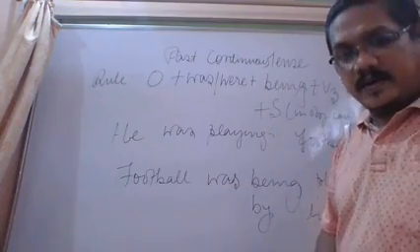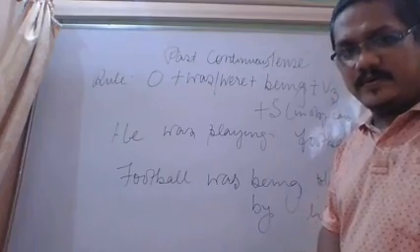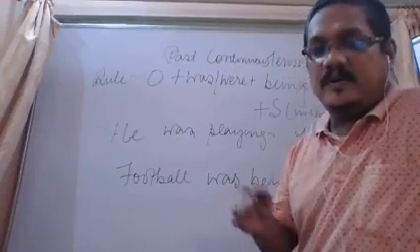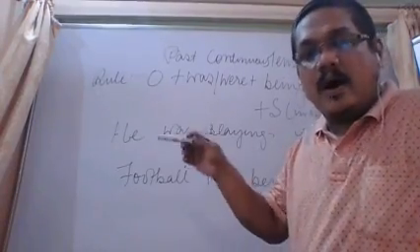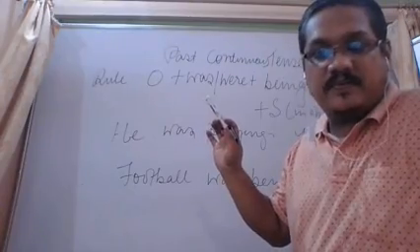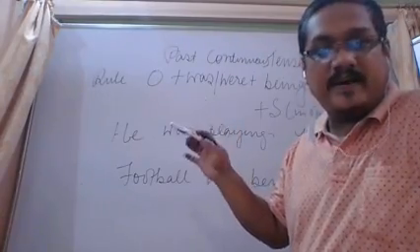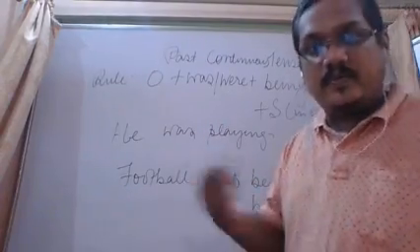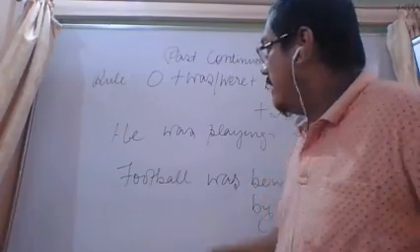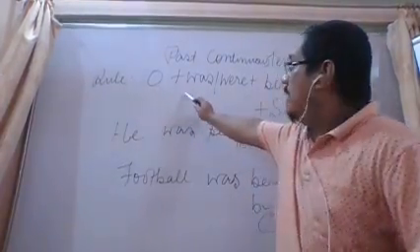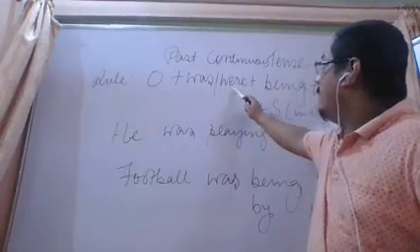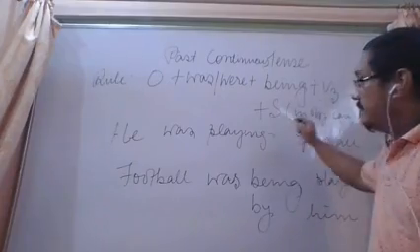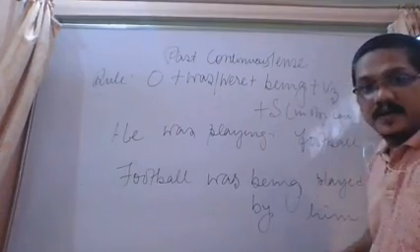Okay, it is more or less similar to present continuous. In present continuous we did object plus is, am, are plus being plus V3 plus by plus subject. Now, instead of is, am, are, it will be was and were. So object plus was, were plus being plus V3 plus by plus subject.